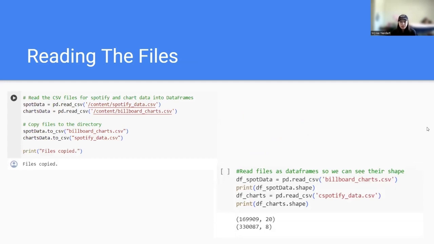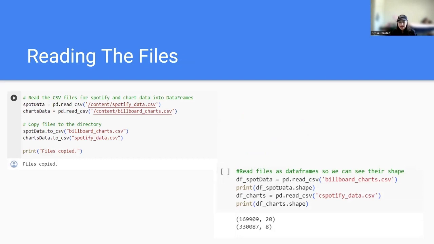Reading the files. Again, we got our data from Kaggle, and we acquired Spotify data and data from the Billboard charts. We used Pandas to open and read the files. The Billboard charts data had about 330,000 songs on it, since it consisted of 100 songs from each week from the years 1958 to 2021.